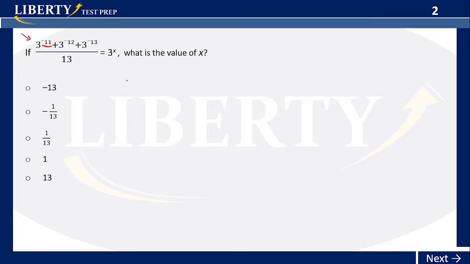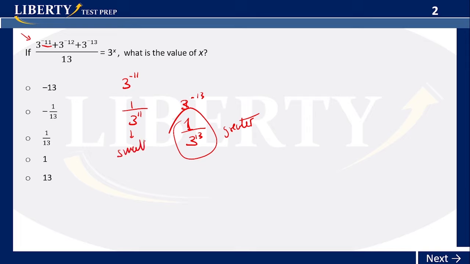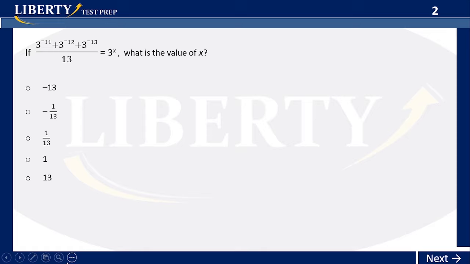Because when you have 3 to the minus 11, that's the same thing as saying 1 over 3 to the 11th, okay? And if you have 3 to the minus 13, that's the same thing as saying 1 over 3 to the 13th. Which one is greater? This one here. That one's greater, okay? Why? Because you are dividing 1 by a smaller number. So that's greater, and this one's smaller, okay? So pretty simple again.